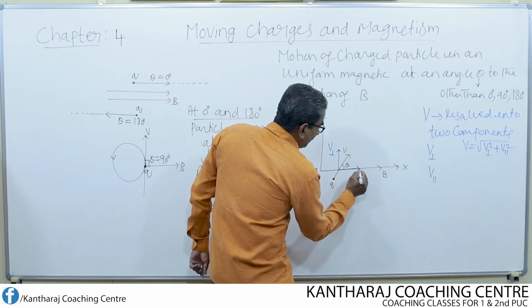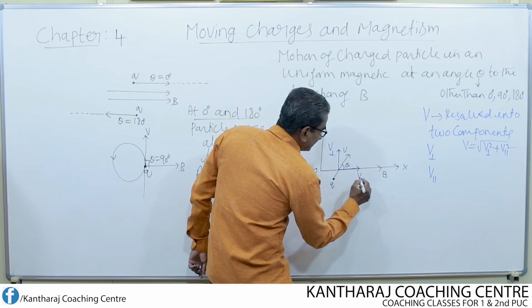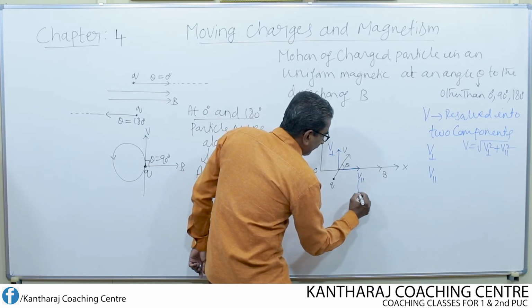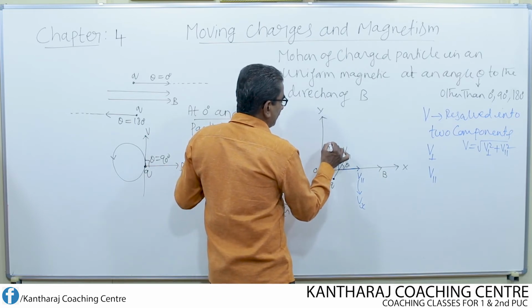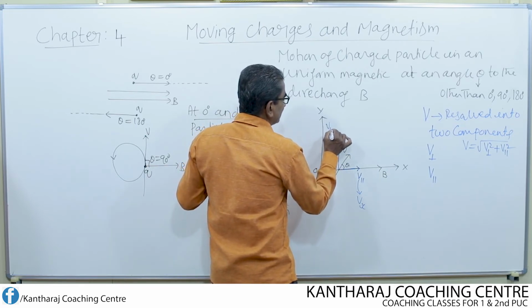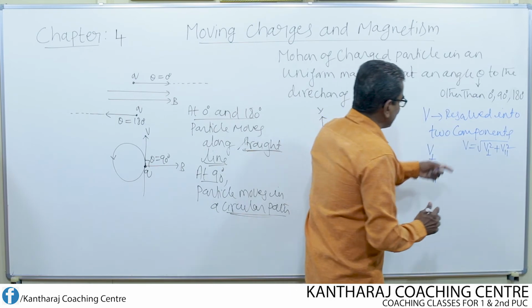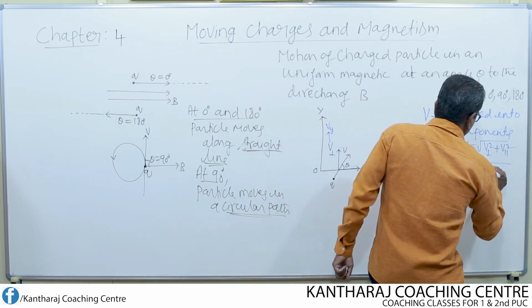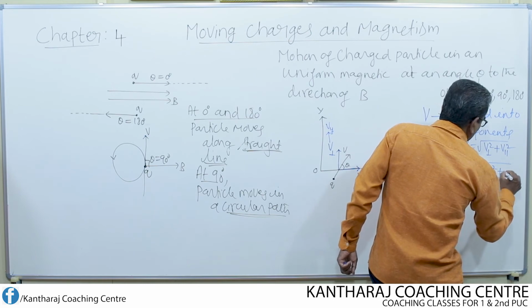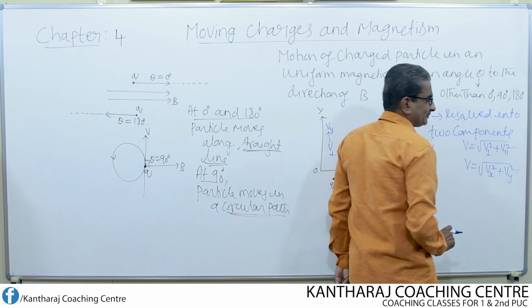This parallel component can also be represented as Vx component, and this perpendicular component can be represented as Vy component. So, this can also be written as V equal to root of Vx square plus Vy square.